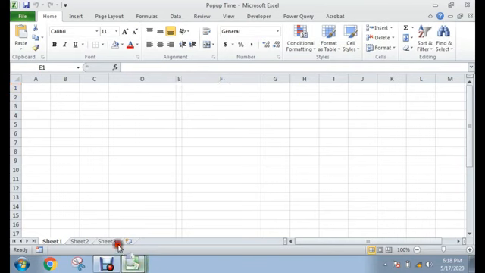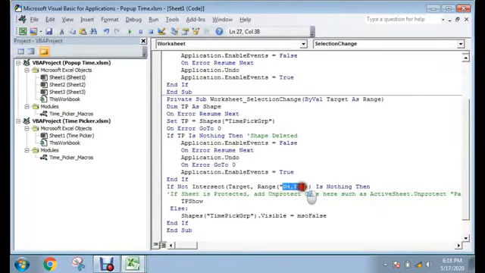So go back to our Visual Basic code and write here D3, F3, D5, F5, D7, F7.